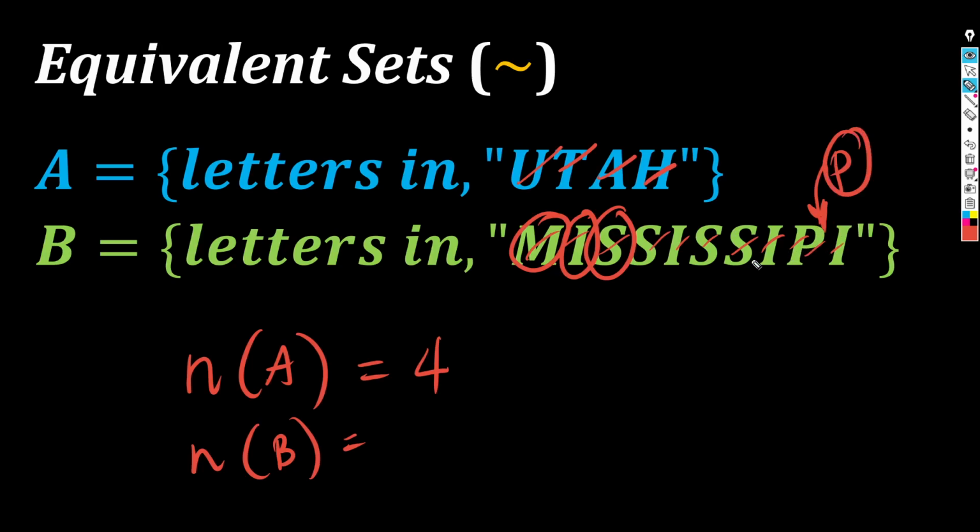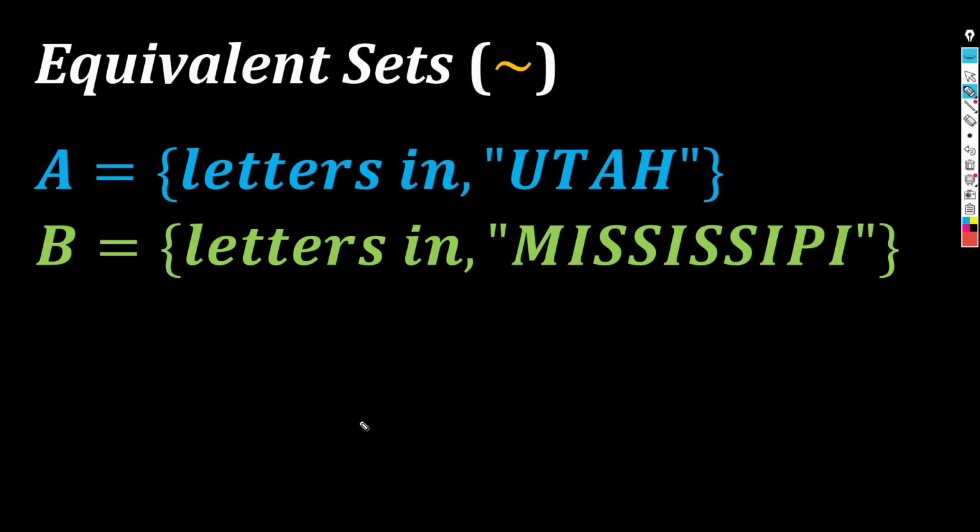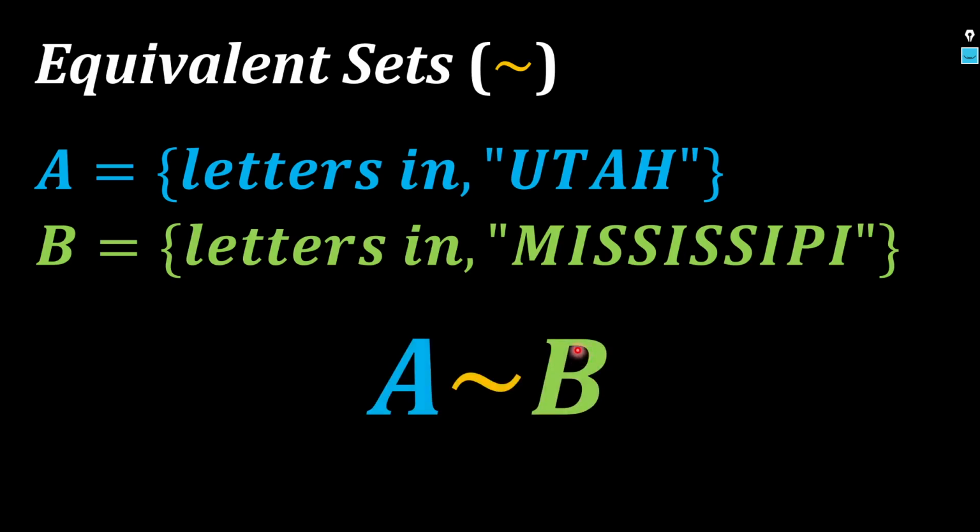So although there are multiple repetitions of some elements, we only should count them as one. Technically, ang letters lang sa Mississippi ay M, I, S, and P. Na ulit-ulit lang. So M, I, S, and P, 4 yan. In other words, we notice, sir, no? Pareho sila ng cardinality. They both have 4 elements. In other words, we can say that A is equivalent to B. No? Kasi pareho silang mayroong 4 elements.